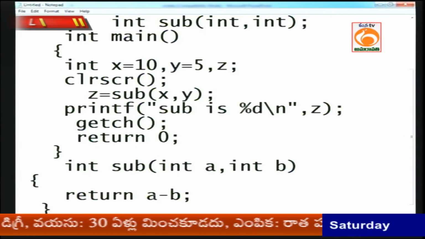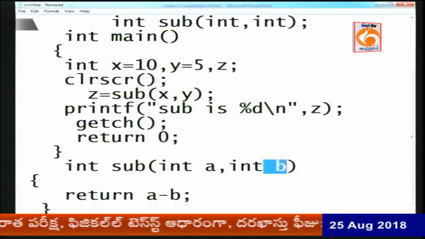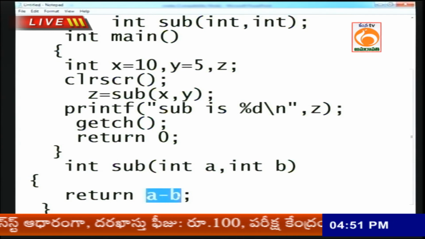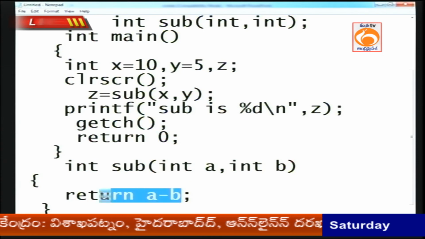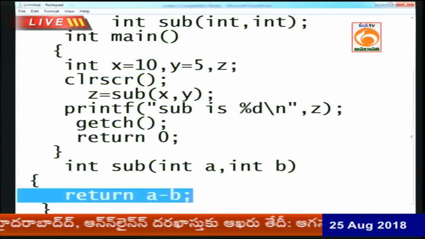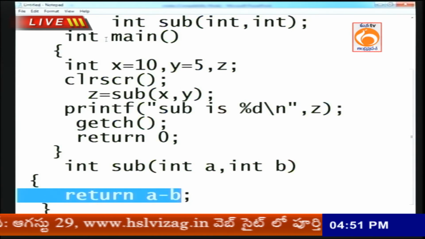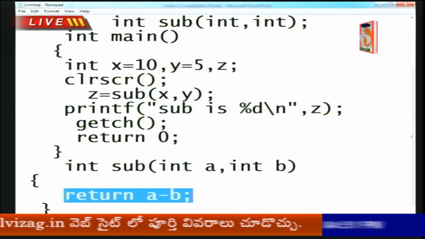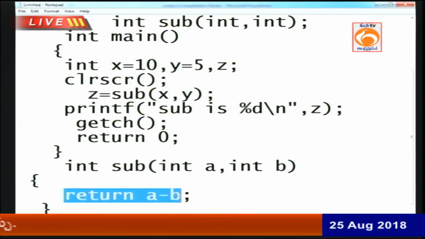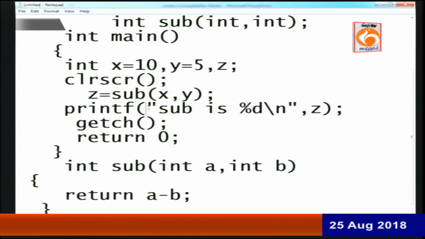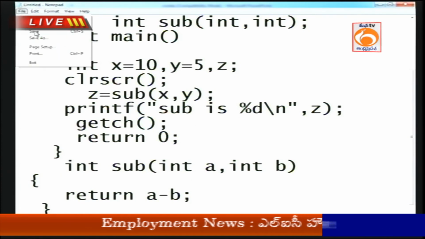What is the meaning of that? Now x is sent to a, y is sent to b, and it returns 10 minus 5, a minus b. That answer is not printed in the function body. At which location will that answer be printed? In main. Inside main, this return value is sent back to z. z takes the value from the return value, so the z answer will be 5. Under main it will be printed. This is called a return type function.